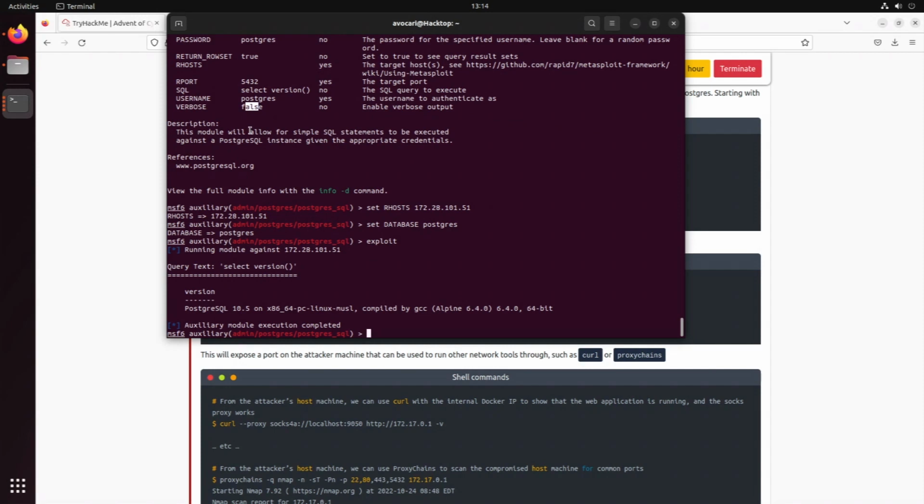Okay, query select version. Good. So we can actually connect to it. That is nice. Does this now work? We can now set the SQL command, so select version, to, let's say, select star from users.